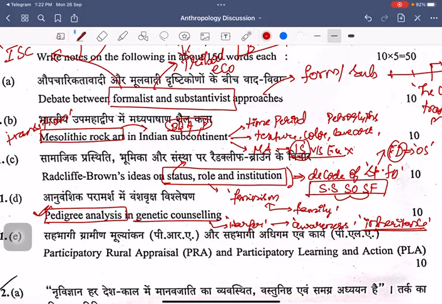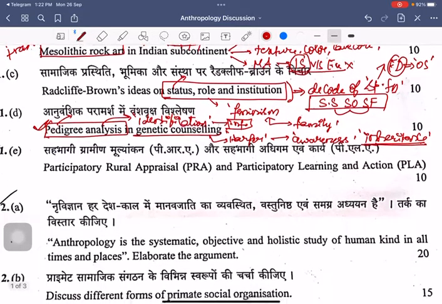Pedigree analysis. Here we have to talk about the different types of pedigrees that can be drawn with respect to your autosomal dominant, autosomal recessive, right? All these aspects can be discussed with respect to this pedigree analysis. On the whole, this is a simple question, because when you look at genetic counseling, the identification part happens to be one of the stages of genetic counseling, and your pedigree analysis can be utilized with respect to the identification part and also with respect to information dissemination. This aspect can be seen, right?